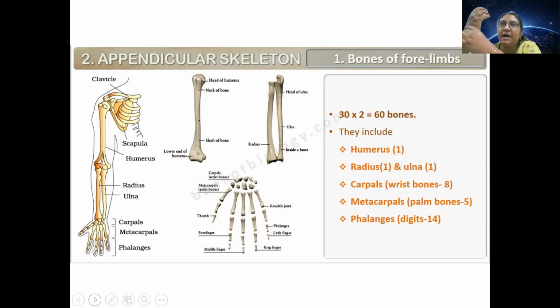Here at this part, small bones are there which are called carpals. Here are the metacarpals, these are palm bones, and these are phalanges. So humerus, radius, ulna, carpals, metacarpals, and all these are phalanges. Radius is the outer one.